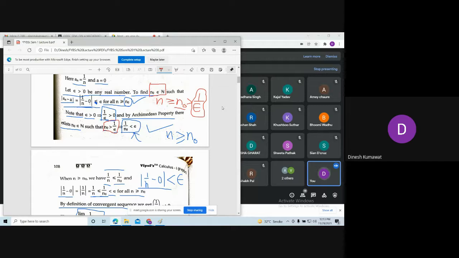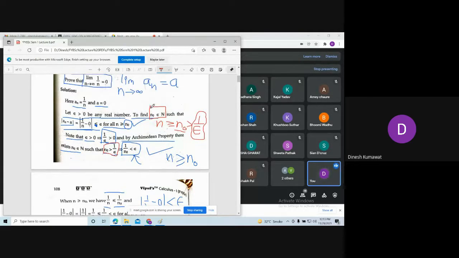It might surprise you, because this is our first example based on the definition of a convergent sequence. So try to think about why we are finding this number n naught, and how we are getting this n naught using the Archimedean property. This will be clearer to you if you do many problems based on the same definition, the definition of a convergent sequence.